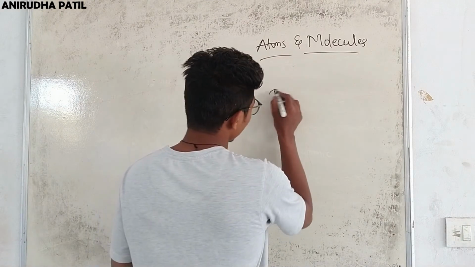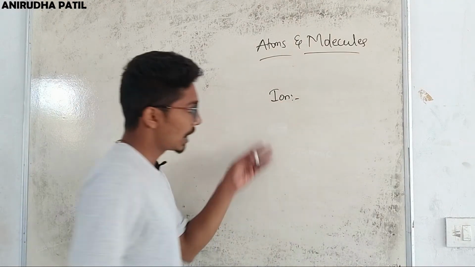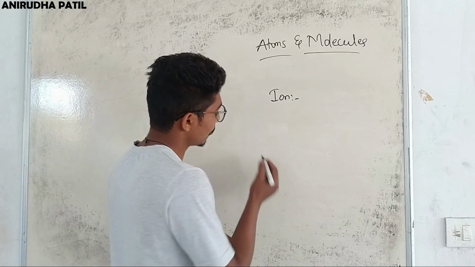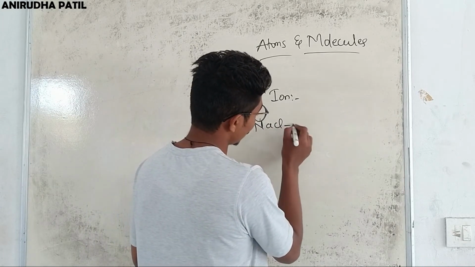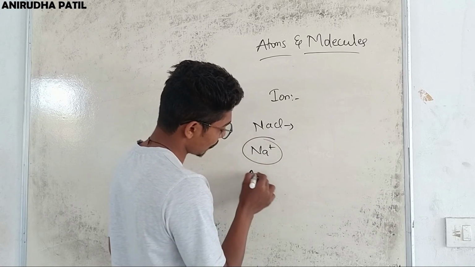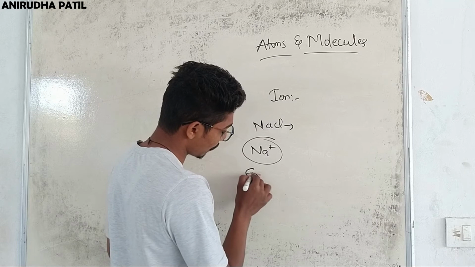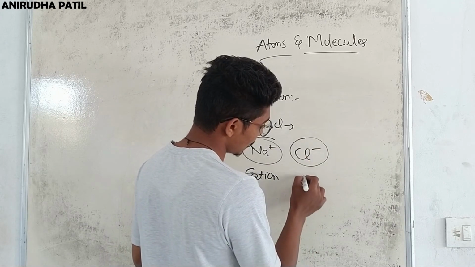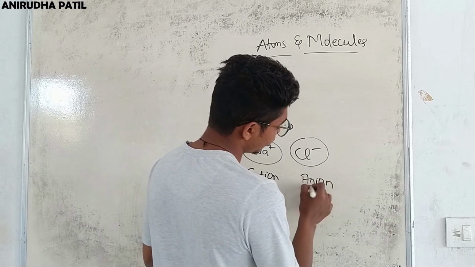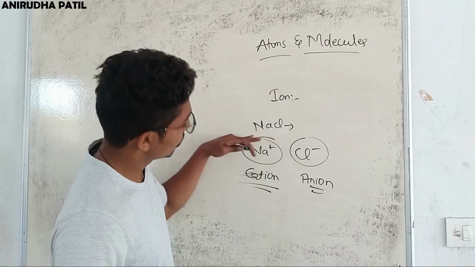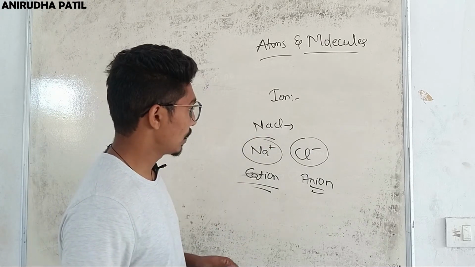Now the next concept is of ion. Now what is an ion? Ions are nothing but the charged particles present in the compounds or the elements. For example, NaCl is a compound that is known as sodium chloride, and sodium here is Na+, that is a cation, and Cl-, which is negatively charged, is known as an anion. So the charged particles which are present in a compound are known as ions.